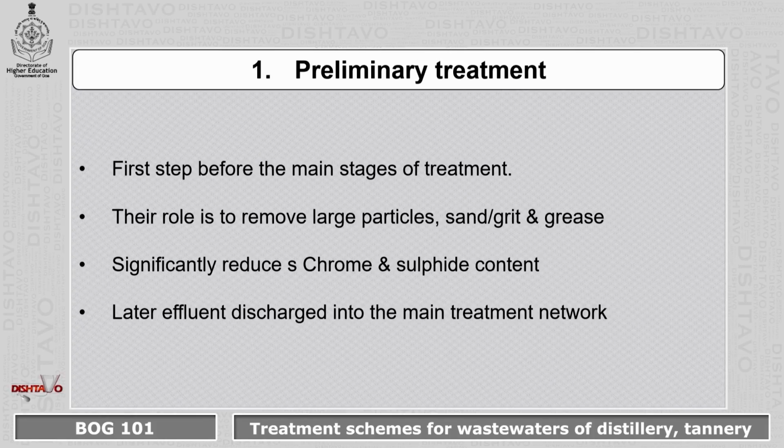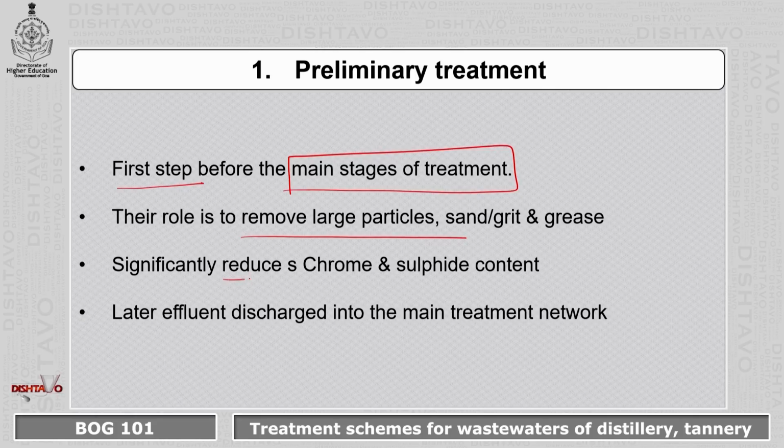First one, preliminary treatment. It is the first step before the main stages of the treatment can take over. Its role is to remove the large particles. It significantly reduces the chrome and sulfide content. So the effluent that is discharged later will be treated by the main treatment networks.